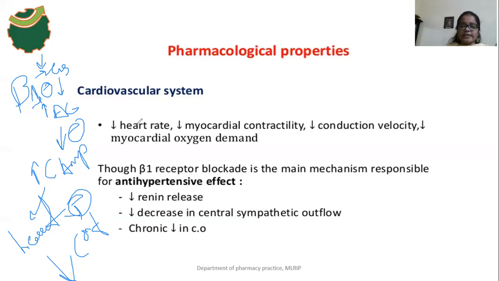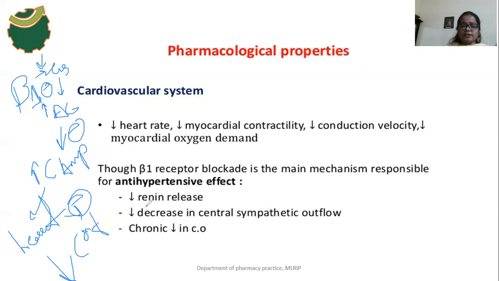Nothing but the heart rate decreases, and myocardial contractility decreases. The conduction velocity also decreases, and the myocardial oxygen demand also decreases. As a result of beta 1 receptor blockade, an antihypertensive effect also occurs because of the decrease in heart rate, decrease in myocardial contractility, decrease in conduction velocity, and decrease in myocardial oxygen demand.